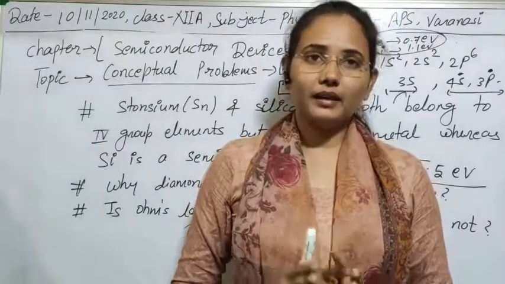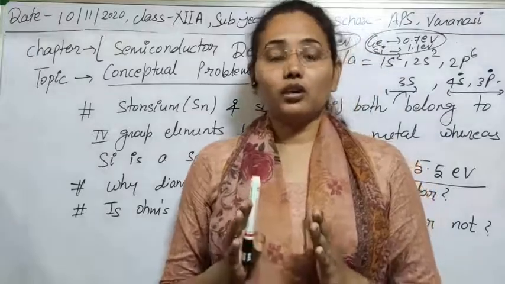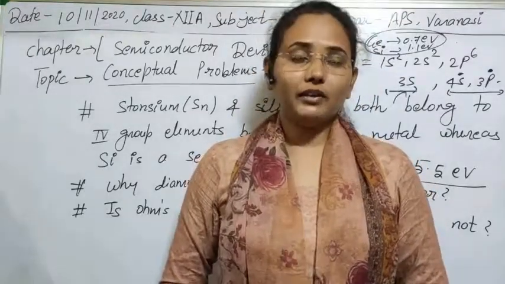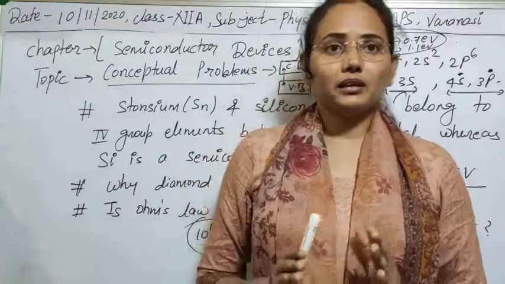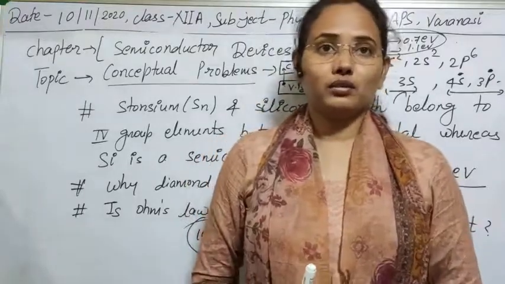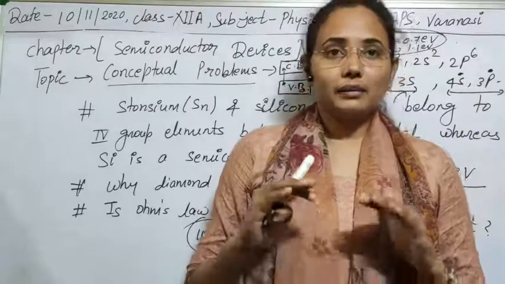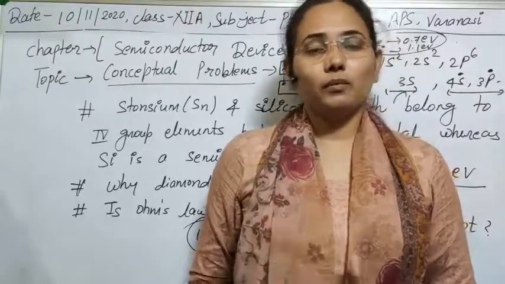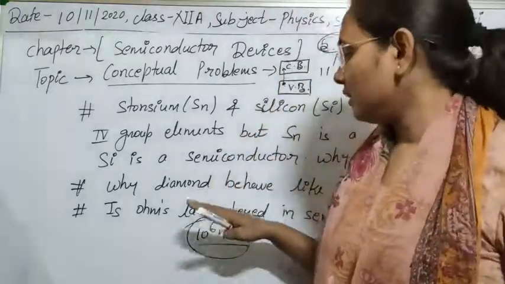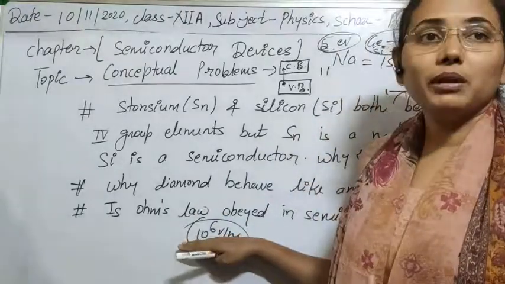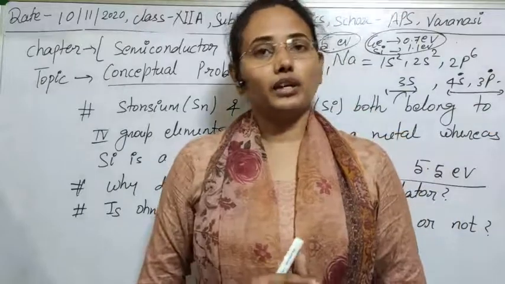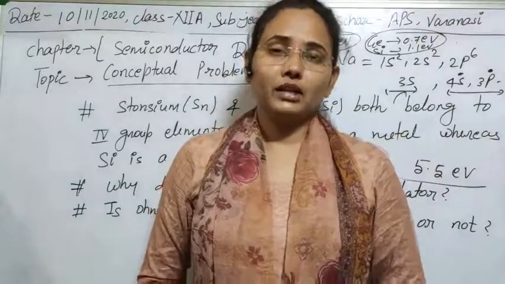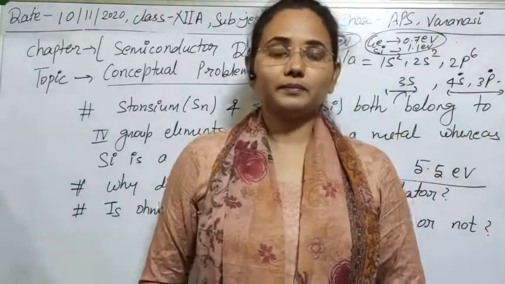So at greater voltage, or greater applied field, it will not follow Ohm's law. So mostly semiconductors don't follow Ohm's law, and they will obey Ohm's law only when the applied electric field is below this value, meaning a very low electric field. Clear?